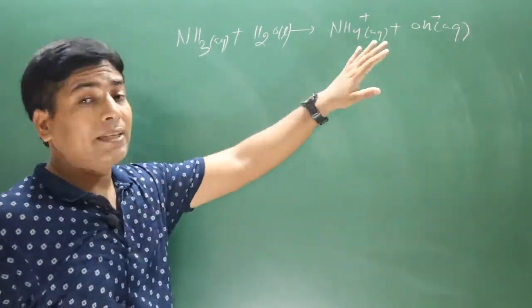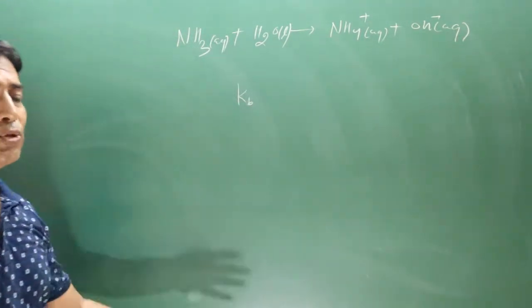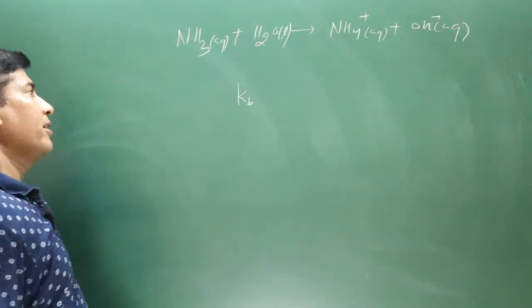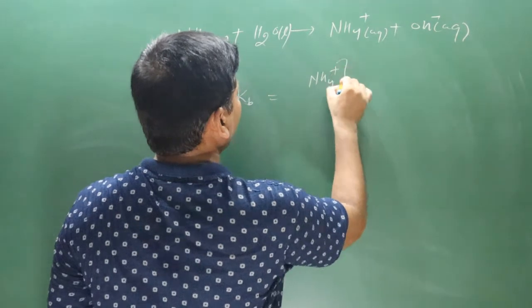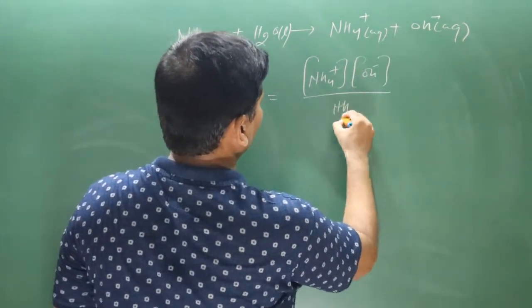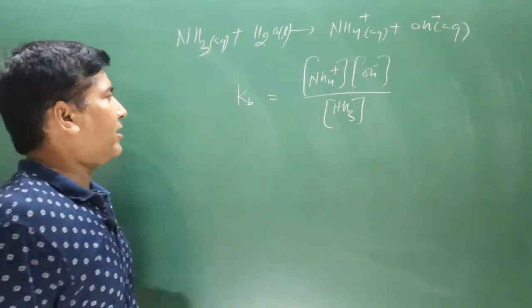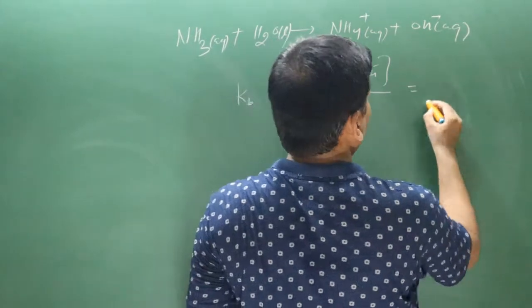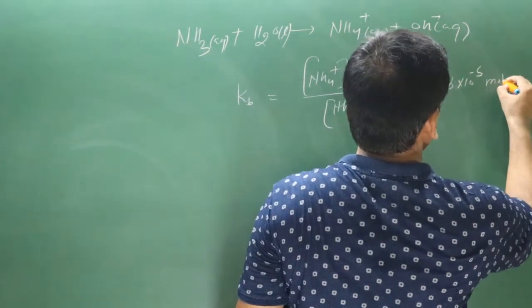Since it has basic character, I write the Kb expression, the dissociation constant for bases. Kb is product upon reactant: NH4 plus, hydroxide ion, and the ammonia molecule. Water is in the liquid state, so we do not include it. For the dissociation of ammonia in water, we have a Kb value of 1.8 multiplied by 10 to the power minus 5, in mole per liter.